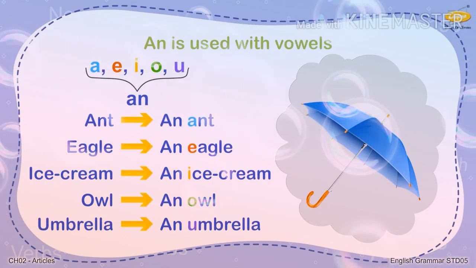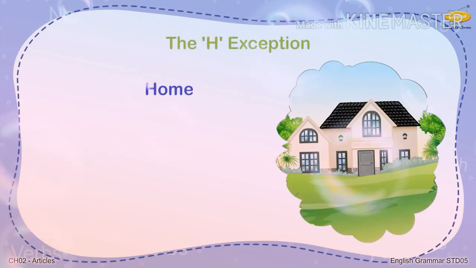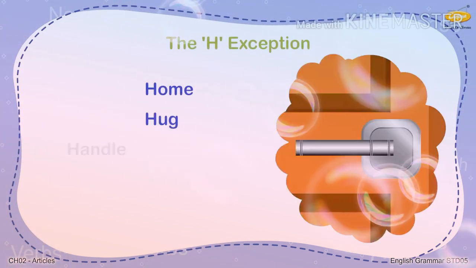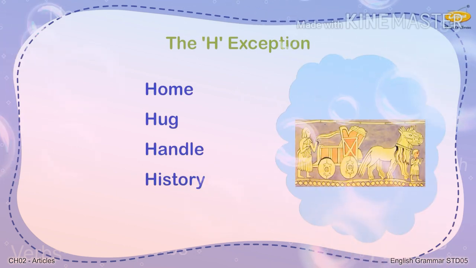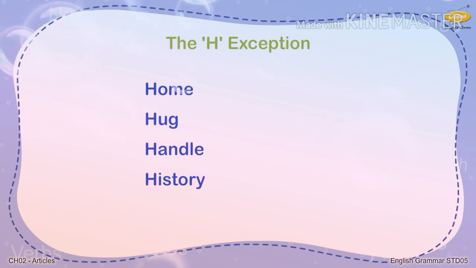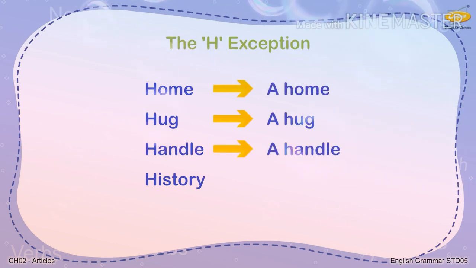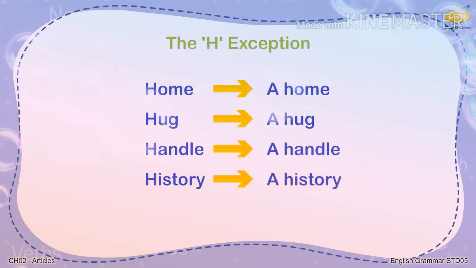Some words that begin with H stress the H sound, like home, hug, handle, and history. These would all use a before them. For example, a home, a hug, a handle, and a history.